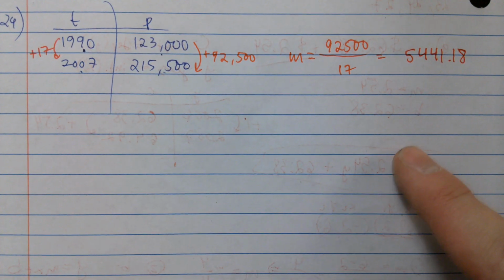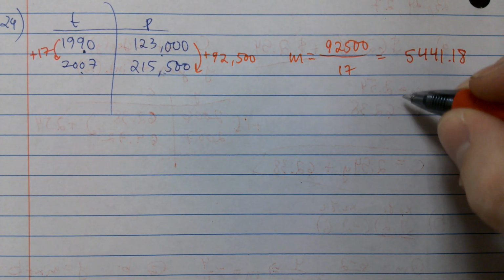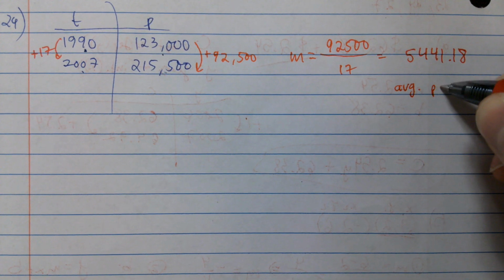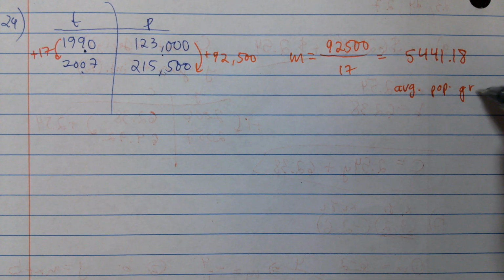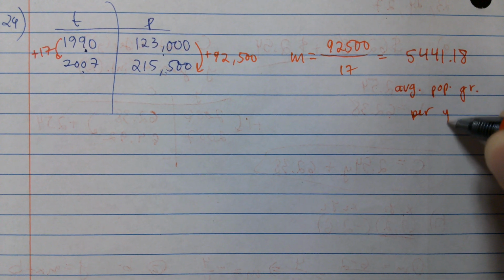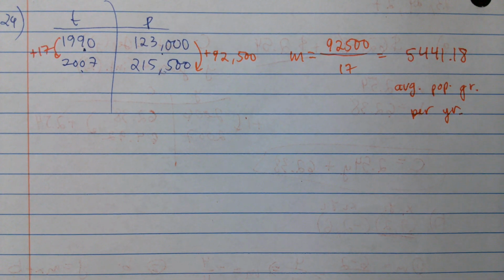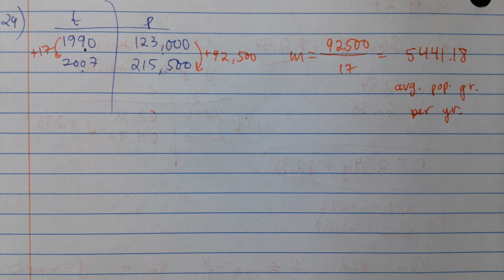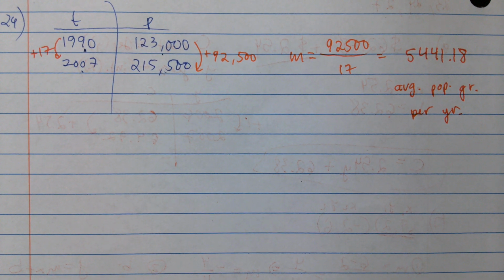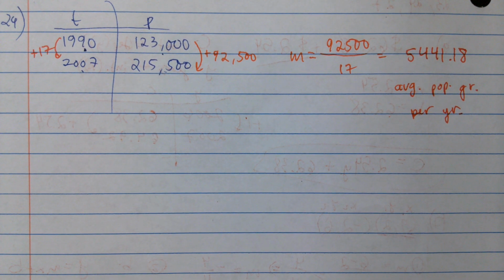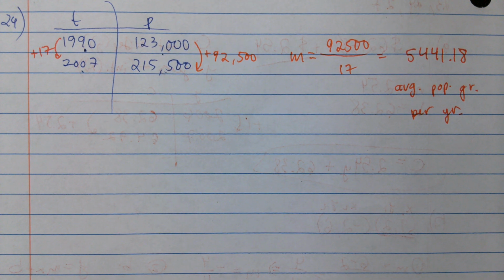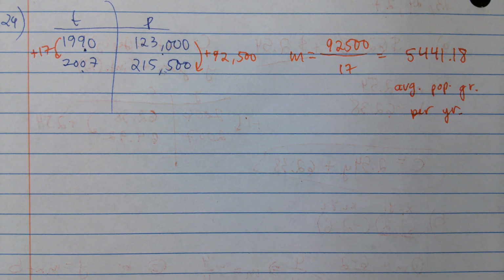Okay. So that's my average population growth per year. My average population growth per year is 5,441.18. Okay. Now it says, what was that word that I repeated in there?